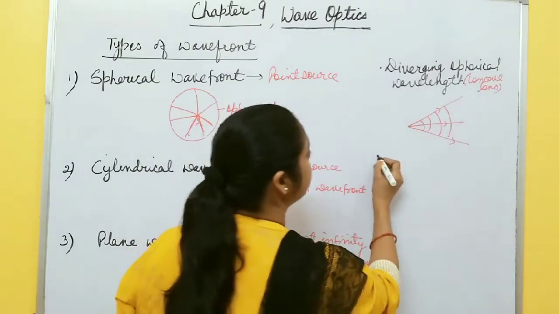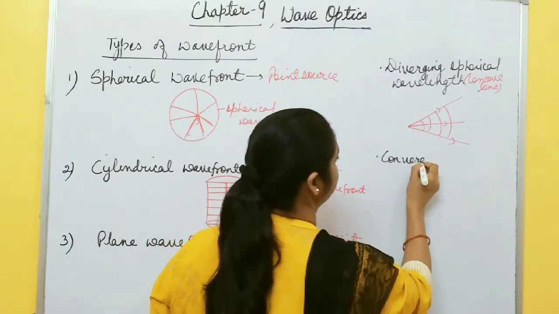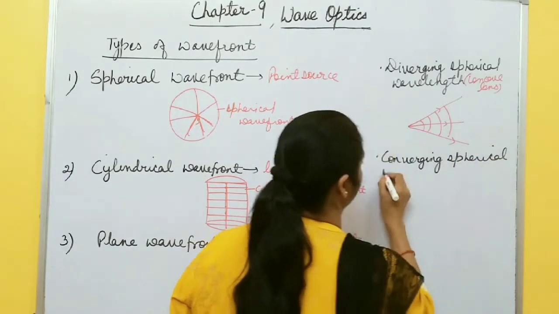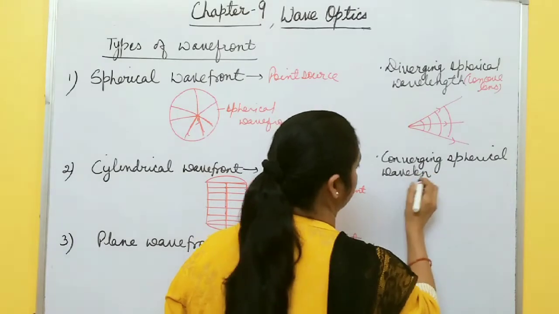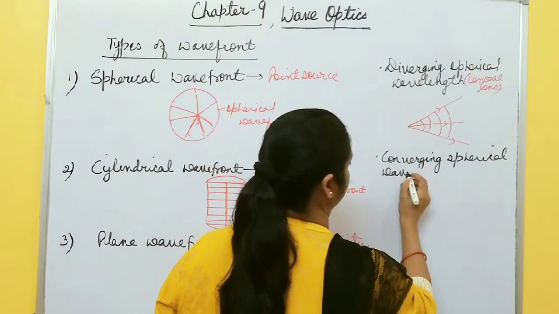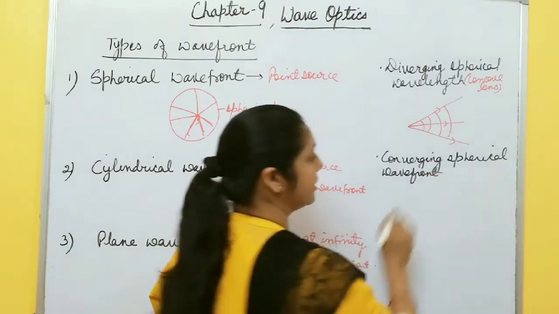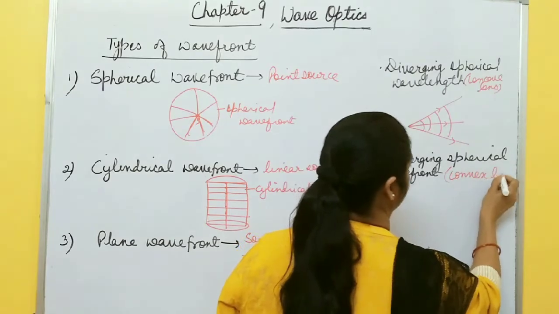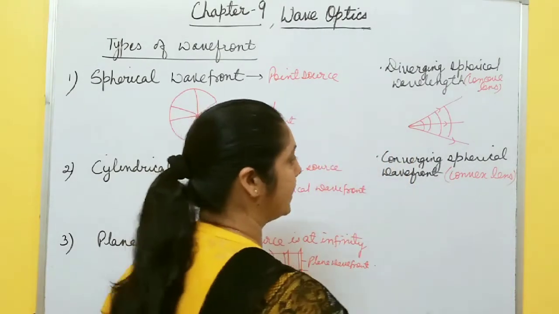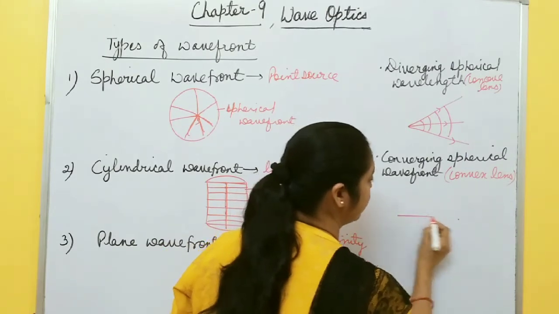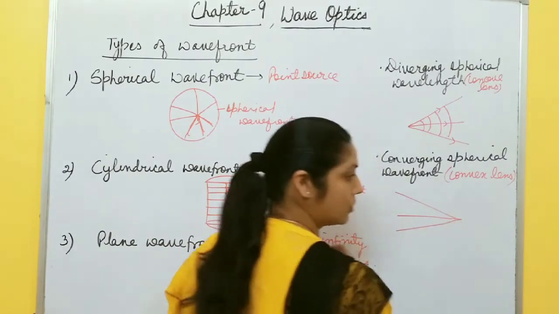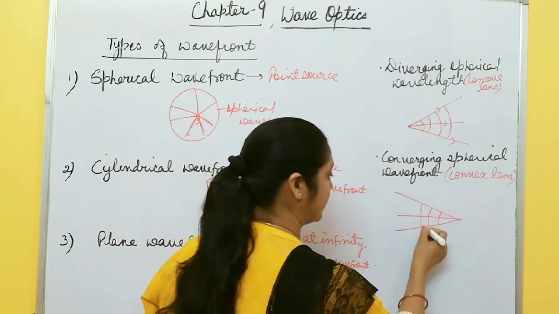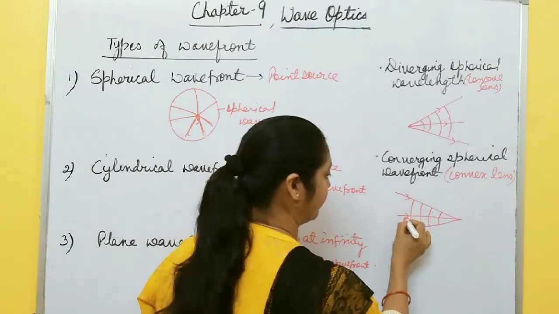One more thing, converging spherical wavefront. And in which case are these converging rays formed? In case of convex lens. In this case, what happens? Suppose the rays converge at one point, right? So in this case, what type of wavefront is formed? Converging spherical wavefront, like this one. This is converging spherical wavefront.